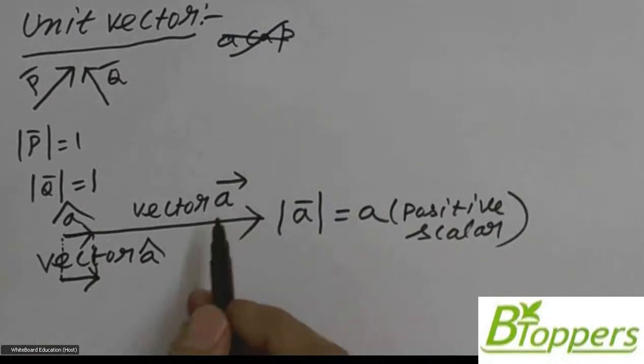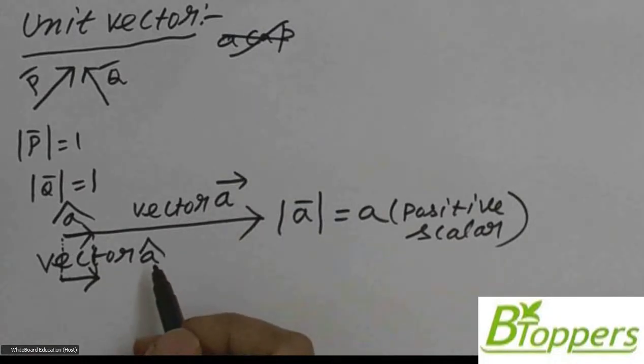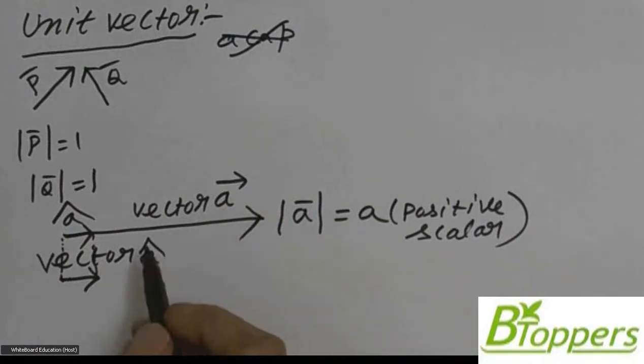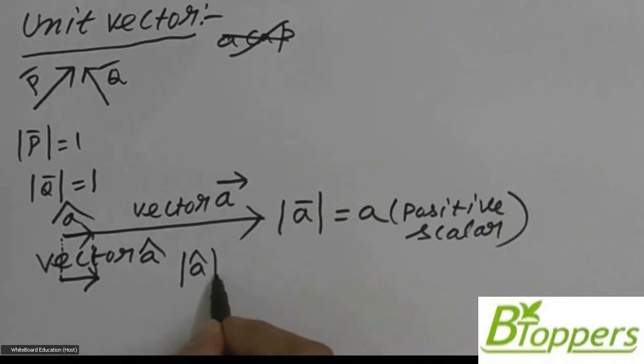So in general, if A bar is a vector, then the unit vector which has same direction as the vector A bar is denoted by the symbol which we read as A cap. So if A bar is one vector, A cap can be considered as another vector which has same direction as the vector A bar, but magnitude of vector A cap equal to 1.